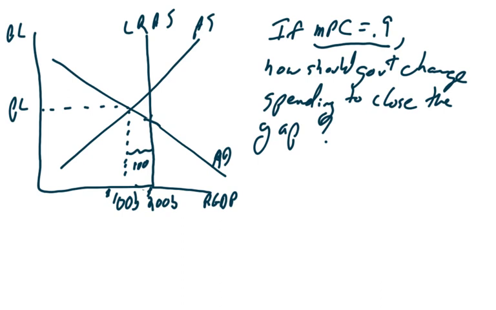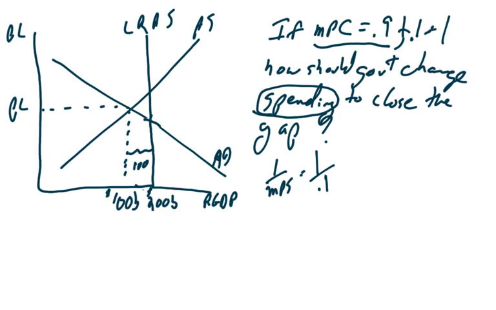All right, so if my MPC is 0.9, I need to find my spending multiplier, because they're asking about spending. My spending multiplier's formula is 1 over MPS, which means it has to be 1 over 0.1. Why 0.1? Because 0.9 plus 0.1 equals 1, so I know that is correct.